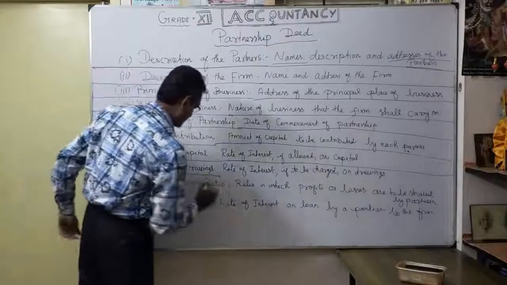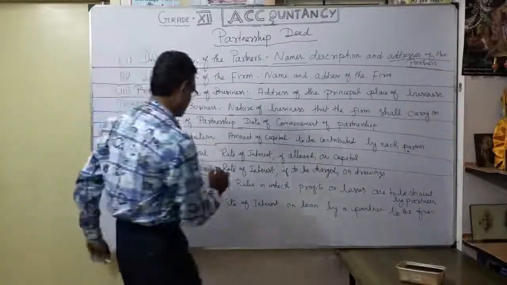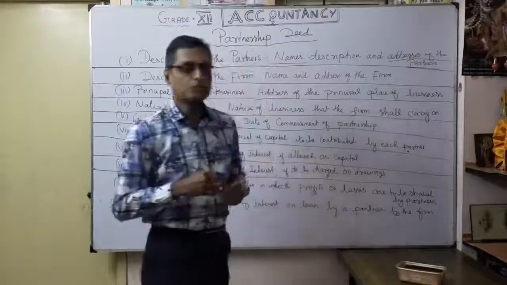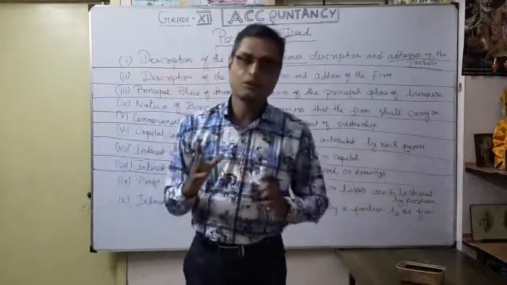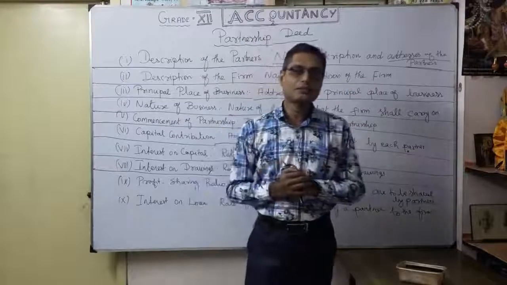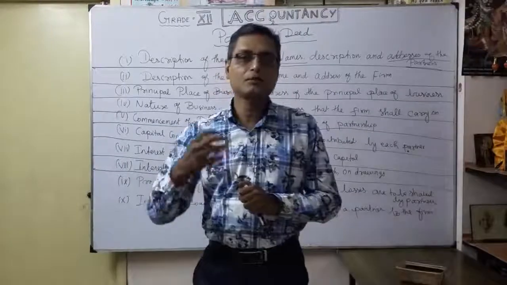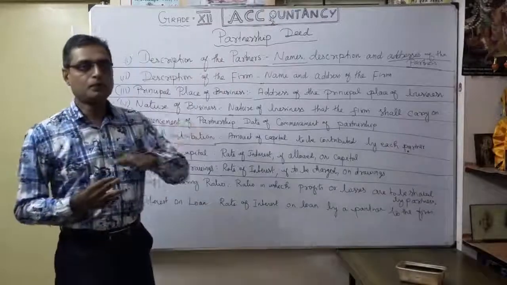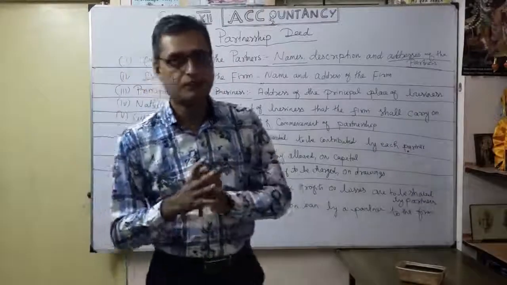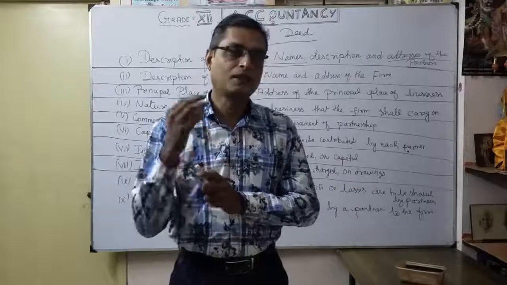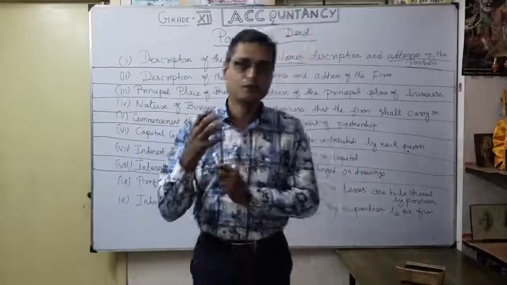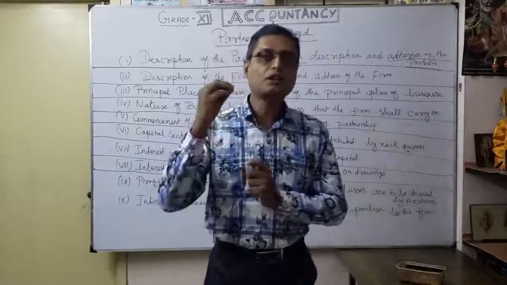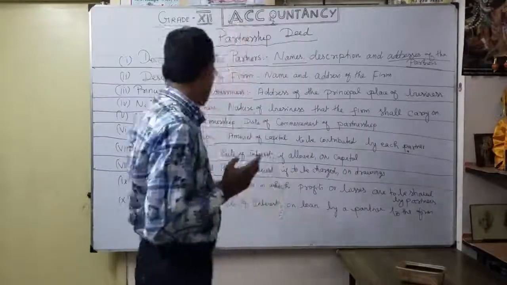It's very interesting. So what is the meaning of interest on drawings? Suppose some partners have contributed capital. Later, you want to withdraw money from the business. That comes under drawings. Keeping on withdrawing drawings will definitely affect the business. So according to your withdrawal from the business, that is called drawings, based upon that, the firm charges you interest. That is called interest on drawings.